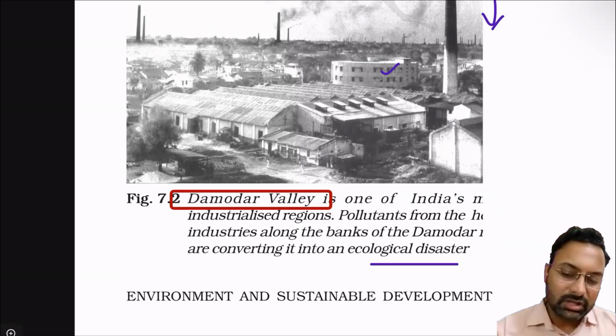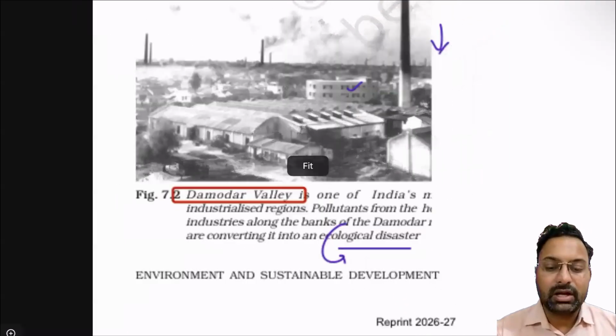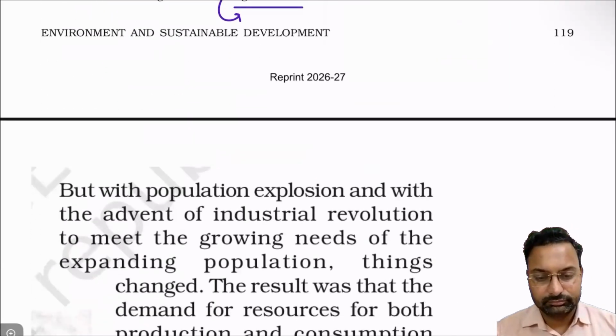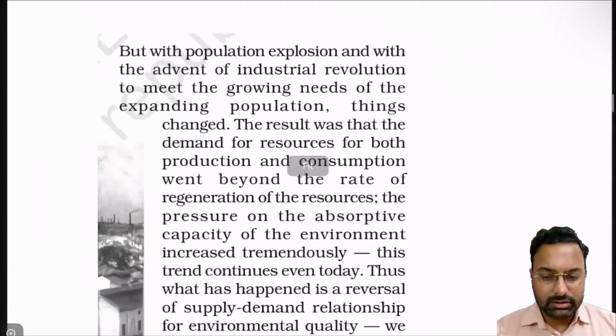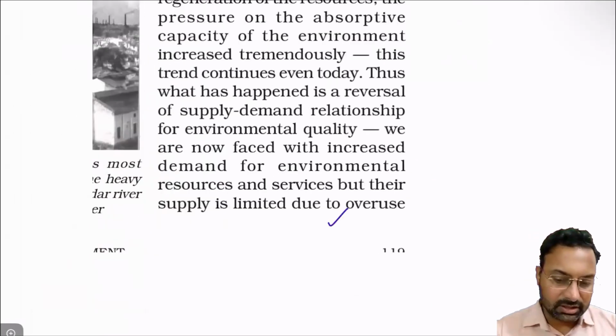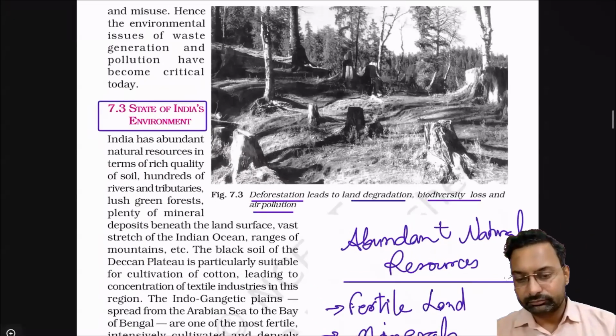The Damodar river was converted into an ecological disaster, right? So this was very important. This has been covered. This was the important thing that we have seen.